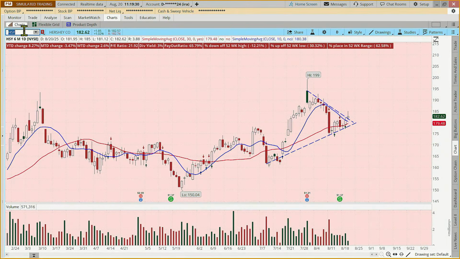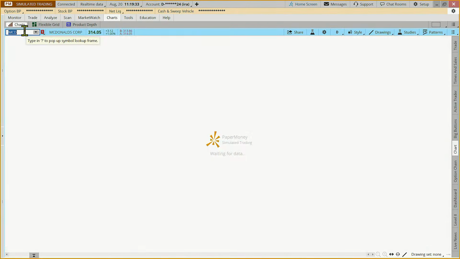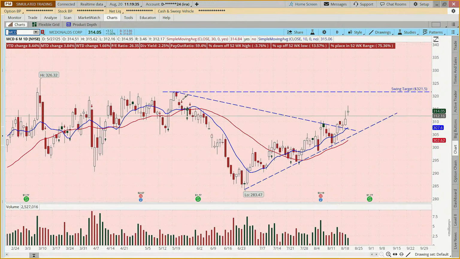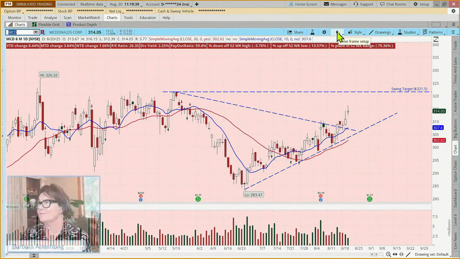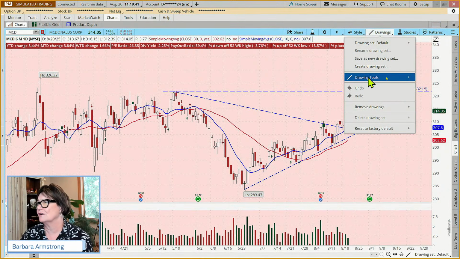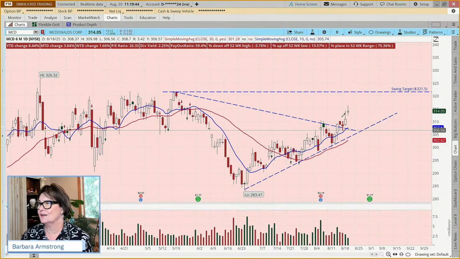If you want to see a similar type of pattern, here's McDonald's. We put this in yesterday. If we put that on our chart, as I like to do, here's where we got in and here's our target. And again, this is a pennant pattern where we had a breakout to the upside.